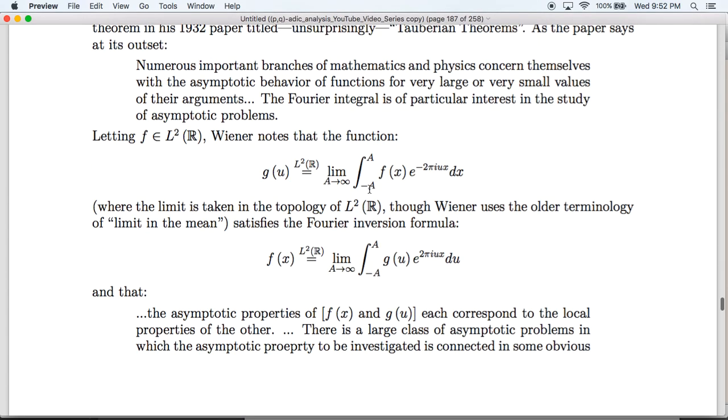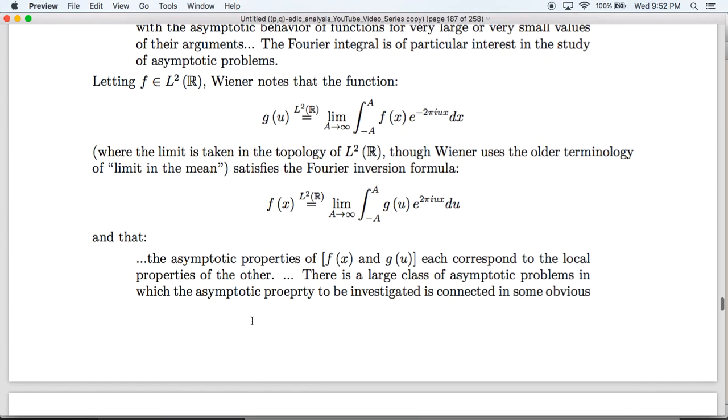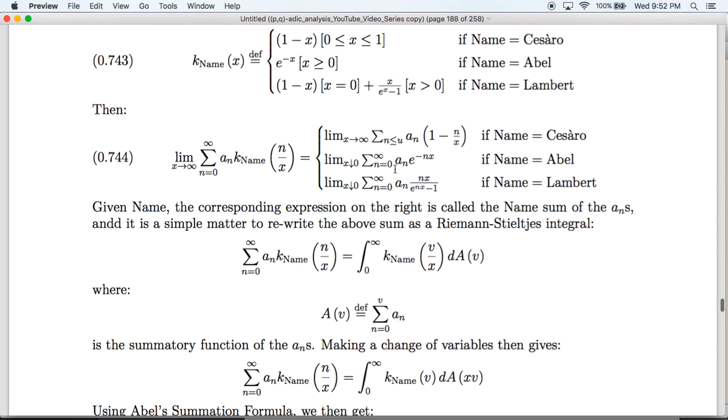As for the versions that Hardy and Littlewood discuss with these powers of omega, you can get these simply by modifying this function slightly, multiplying it by certain other factors to change it.